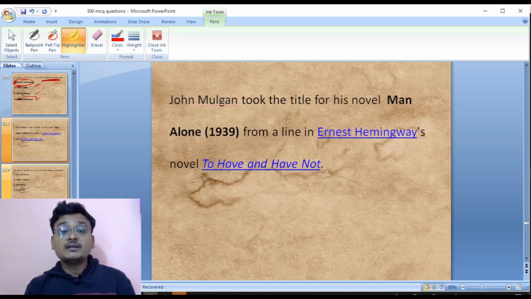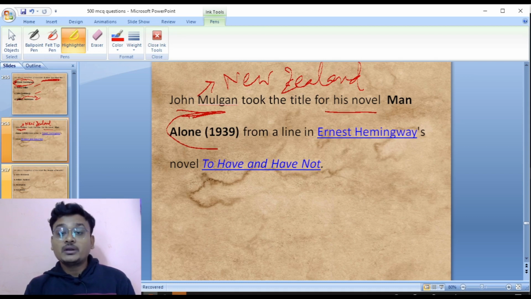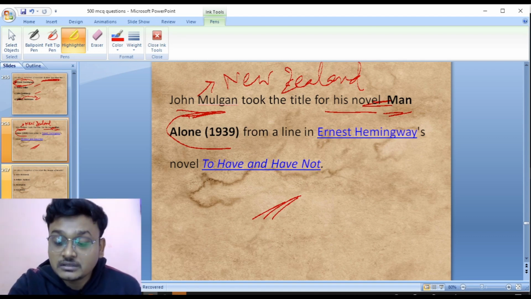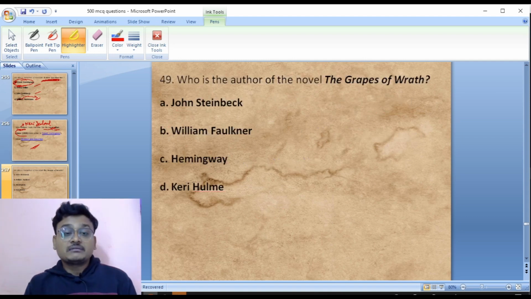Look at here, that is John Mulgan, the New Zealand novelist, took the title of his novel Man Alone, 1939, from a line in Ernest Hemingway's To Have and Have Not. So To Have and Have Not, written by Hemingway, and from this novel John Mulgan, the New Zealand novelist, has taken a line for his novel Man Alone, that was published in the year 1939.